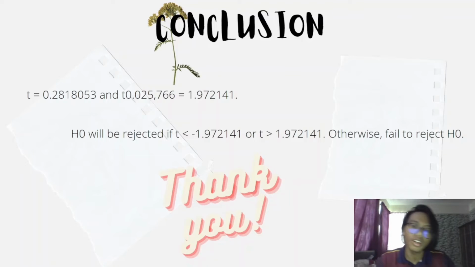Otherwise we fail to reject the null hypothesis. As you can see, the t-test value falls in the fail to reject region, so we fail to reject the null hypothesis.